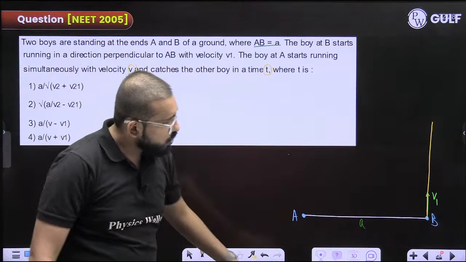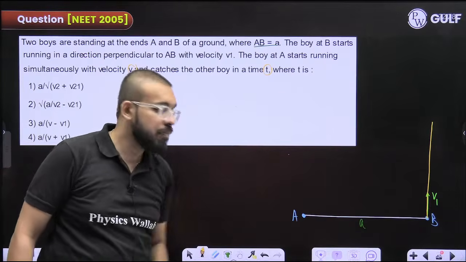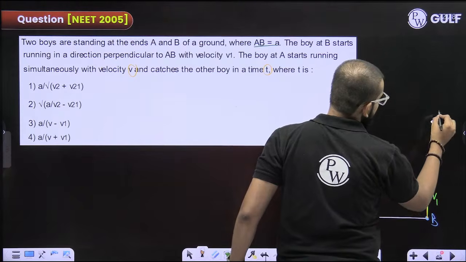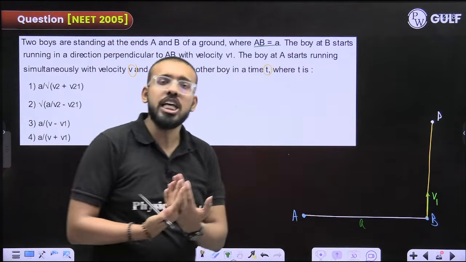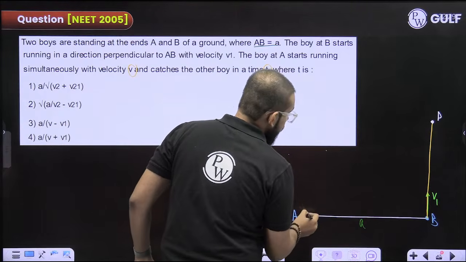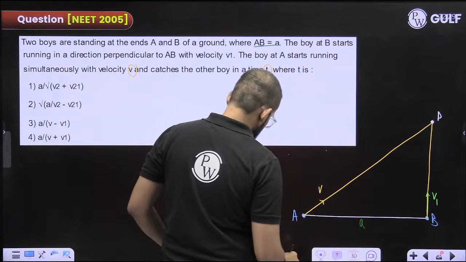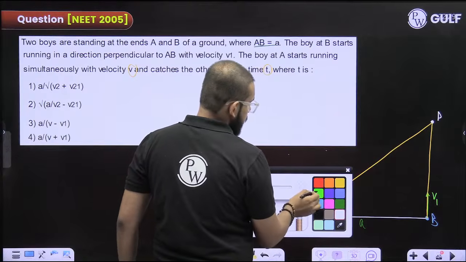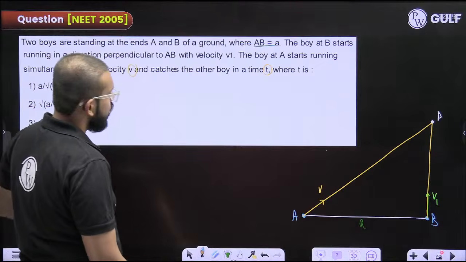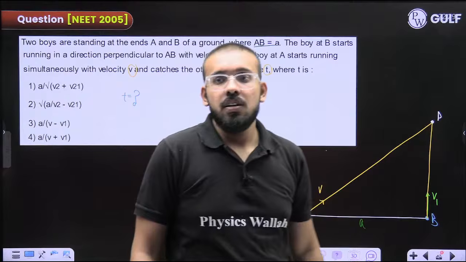So if this boy is running in this direction, the other will have to run in that direction to catch him at some point. And definitely he will catch him on this line only. Let that point be P where he catches him. Now, they are running with a speed v in this direction. And now they are asking the value of time t. Clear with the question?